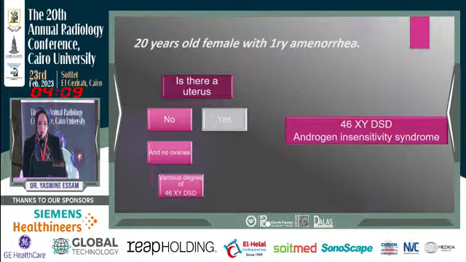This is the sagittal view showing us the hypertrophied clitoris. So this takes us to the part of the algorithm that we have 2 palpable gonads, we have no uterus, and we have no ovaries, so the answer to diagnosis is 46 XY DSD, androgen insensitivity syndrome.